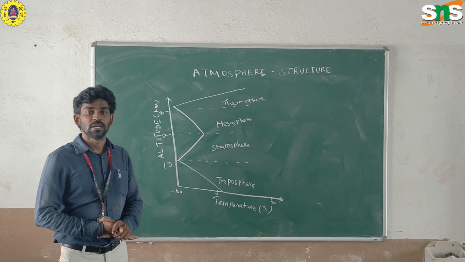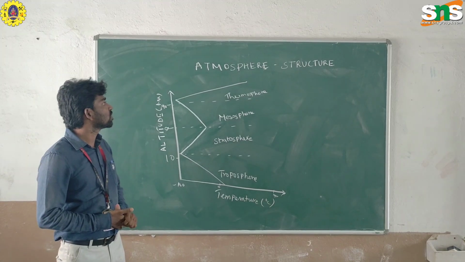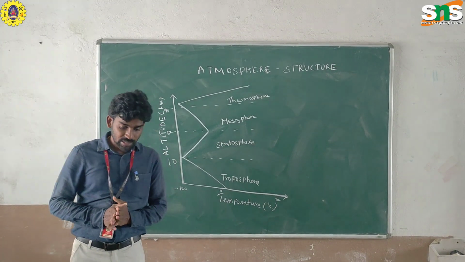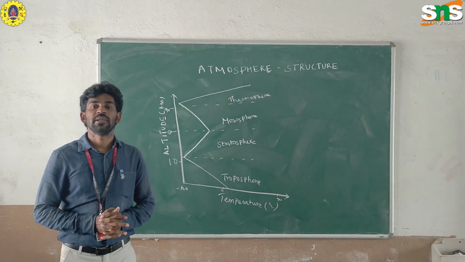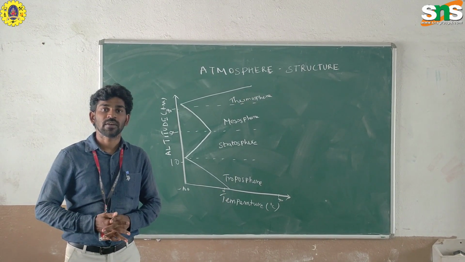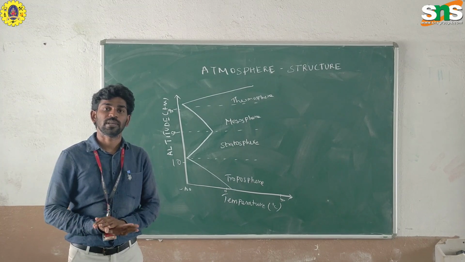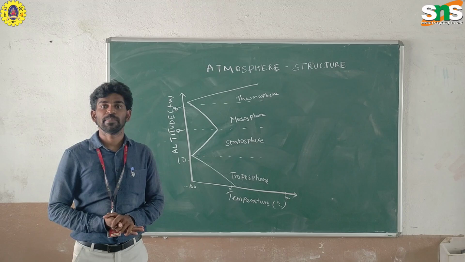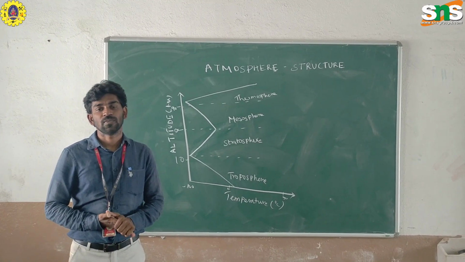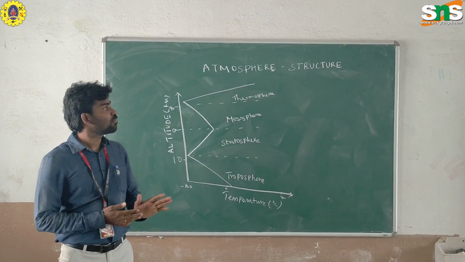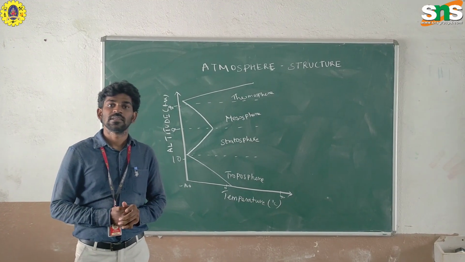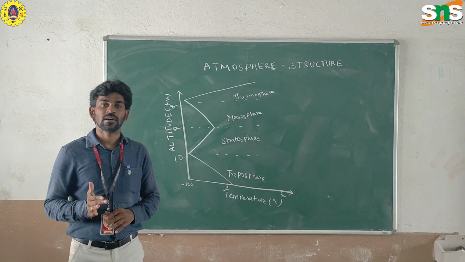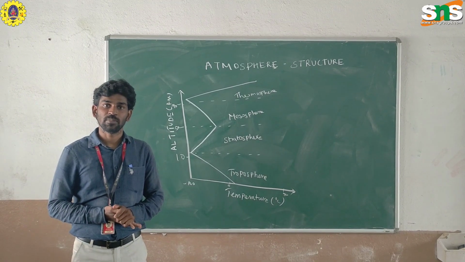In this video, we will see the structure of the atmosphere. In this world, any type of body or object will have a particular type of atmosphere that contains a classification or material composition. Similarly, the atmosphere has features with respect to altitude and hotness or coldness, which indicates the temperature.